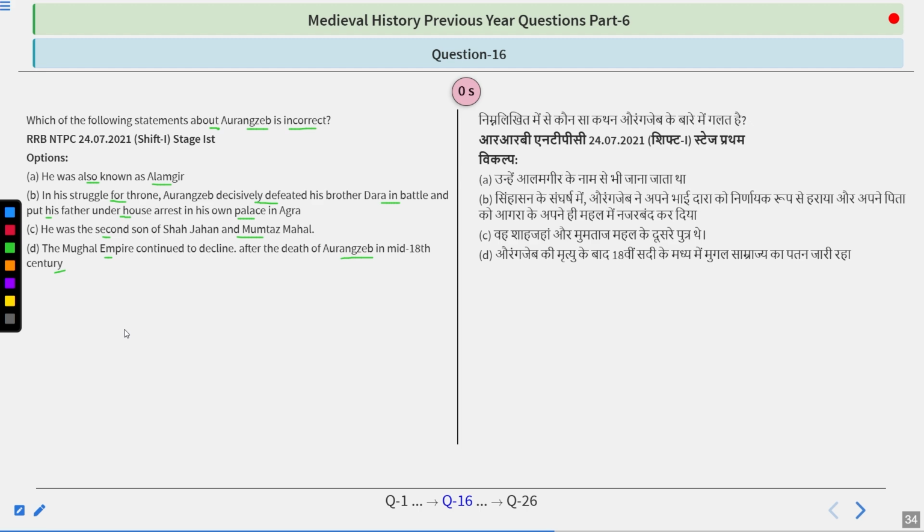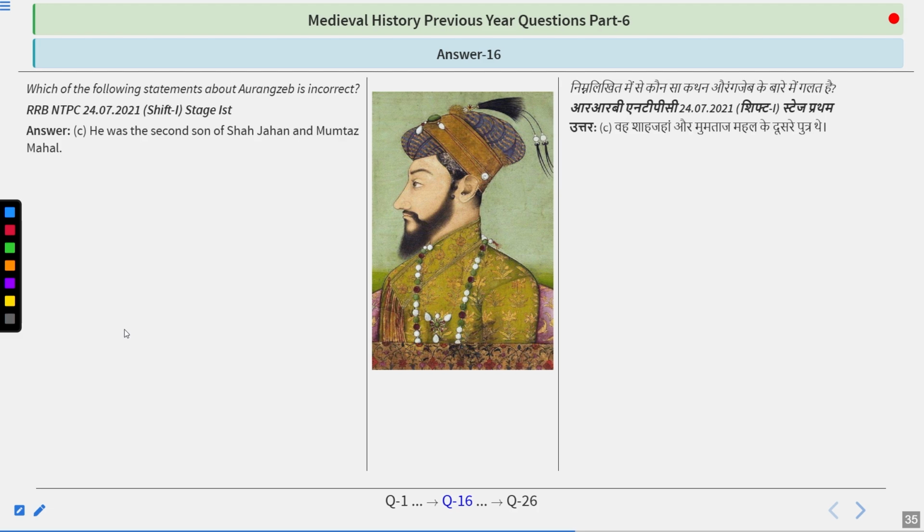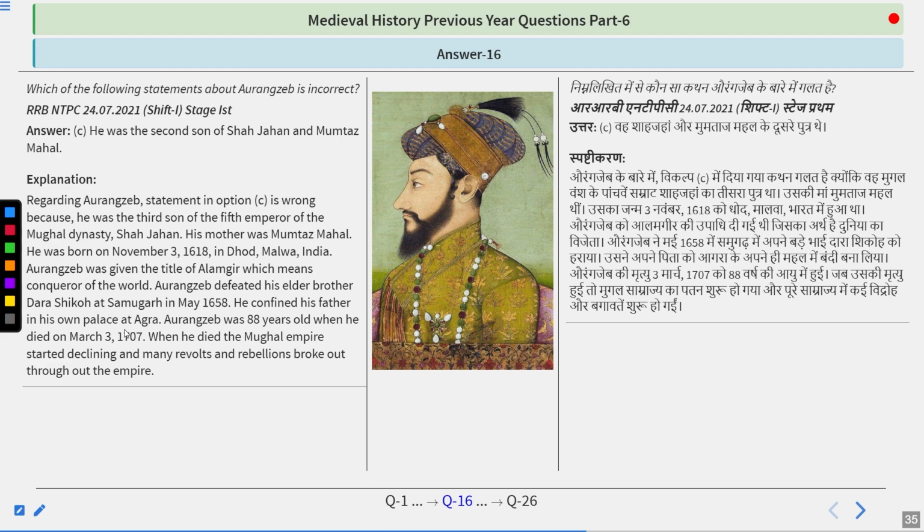And I hope you have figured it out. The answer is option C. He was the second son of Shah Jahan and Mumtaz. Regarding Aurangzeb, the statement in option C is wrong. He was the third son of the fifth emperor of the Mughal dynasty, Shah Jahan. Before him, there was Dara Shikoh, there was Shuja, then Aurangzeb, and then comes Murad.